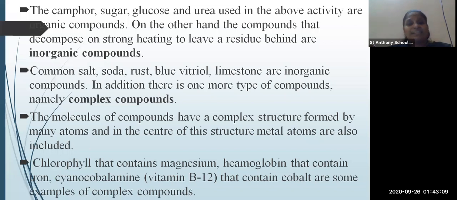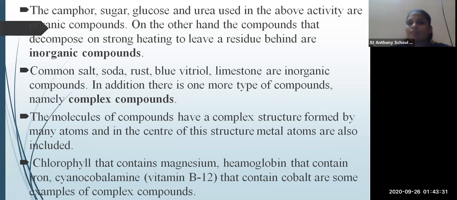For example, chlorophyll that contains magnesium, hemoglobin that consists of iron, cyanocobalamin, vitamin B12 that contains cobalt are examples of complex compounds.